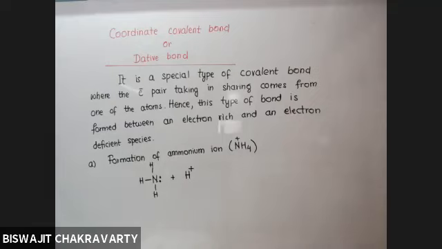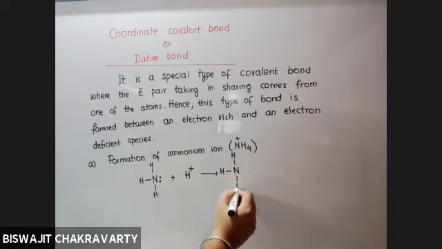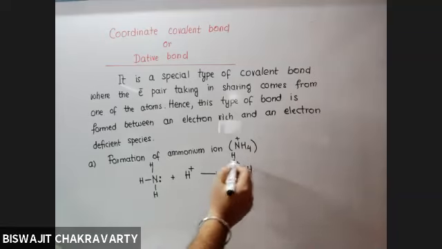But when it comes near nitrogen, nitrogen says there is no problem, because to form a bond you require two electrons, and both the electrons will be provided by the nitrogen itself. And accordingly, nitrogen develops a positive charge.